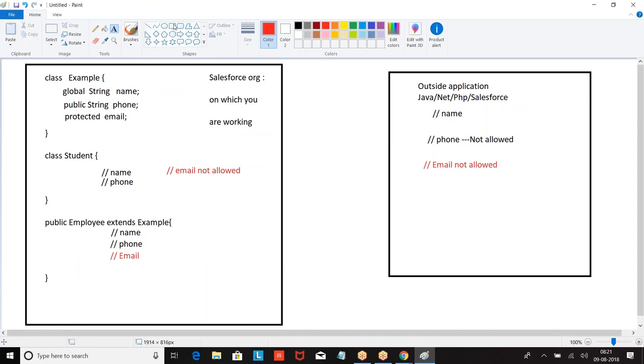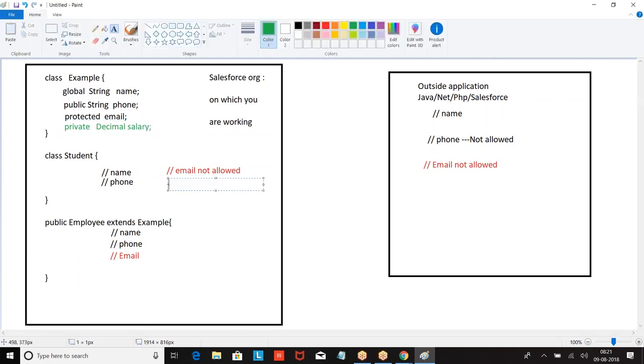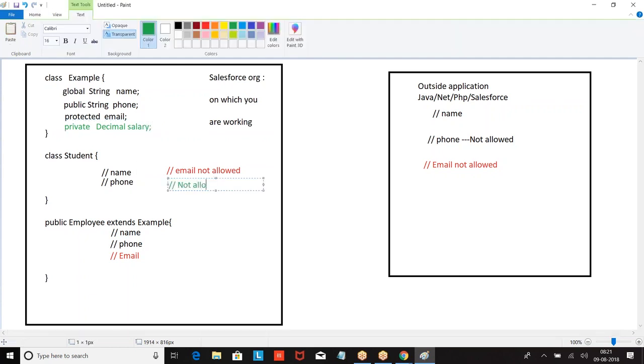Outside the org is not allowed. Then I told private.